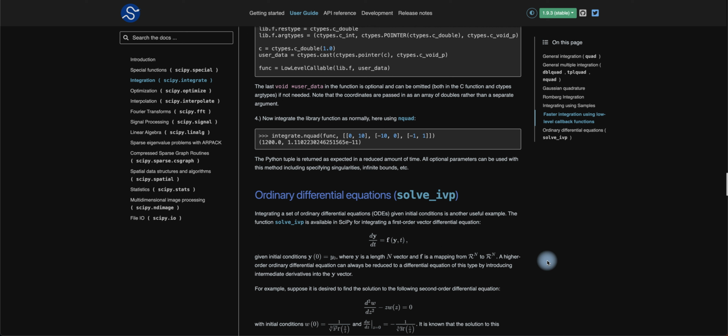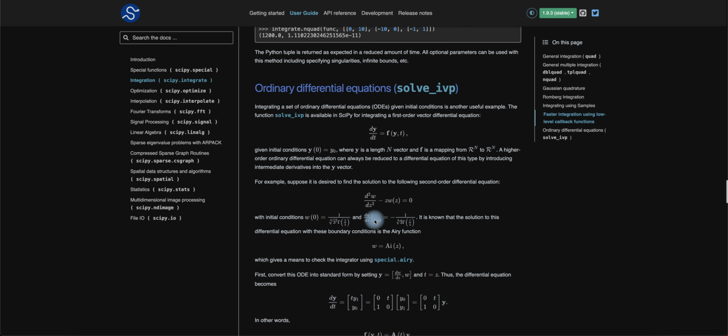So your higher-order ODE can always be reduced to a differential equation of this type by introducing intermediate derivatives into the y vector. And you can see all the calculations that you have below. And I know I'm going a little bit too fast for the business nerds out there that aren't fully advanced when it comes to this type of calculus.